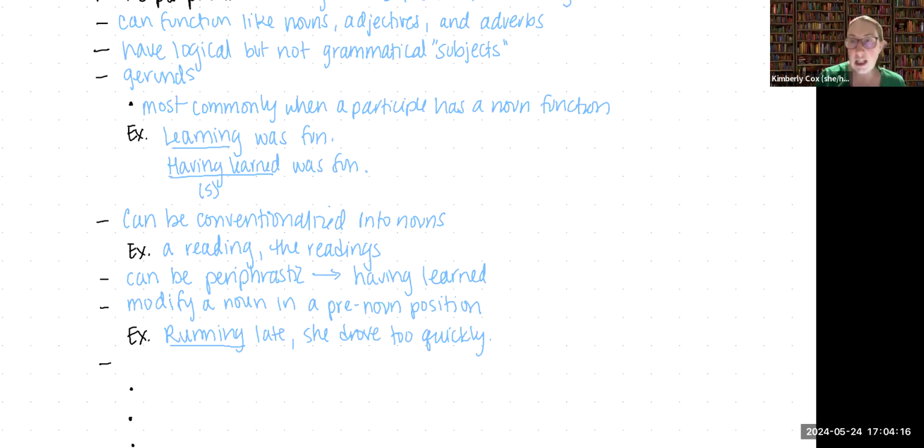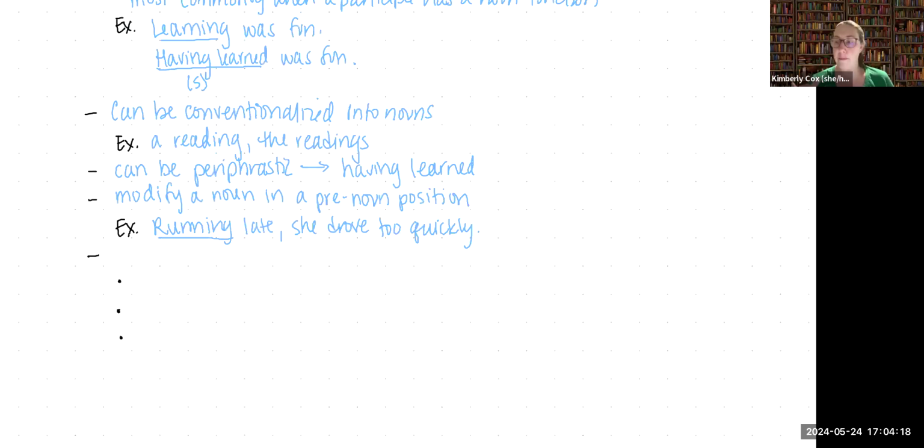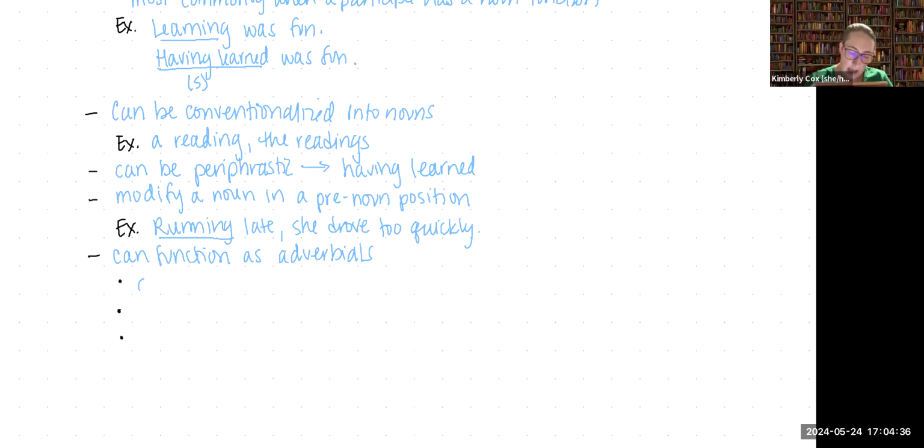Additionally, and really the last main way that participle phrases can function, is as adverbials. If it functions like an adverbial, it is always an adjunct. That means it's always excess, so unnecessary to the sentence as a whole.